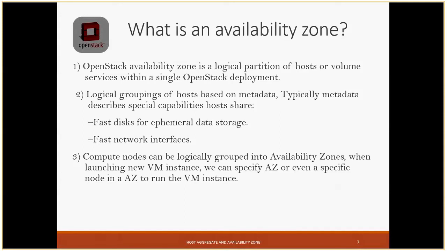So with an availability zone, we can combine our host aggregate as well as node. Ideally, this host aggregate is on the basis of performance, like how well a compute node can perform. Which compute node has the capability of high IO, put it as part of one aggregate, and which compute node has proper storage, put it as part of another aggregate. But an availability zone is specific to the zone. Like if you have some machines available in some part of an area, you can put them in one zone. If some are available in another part of the area, you can put them in another zone.